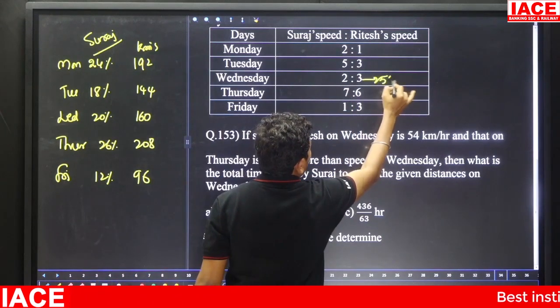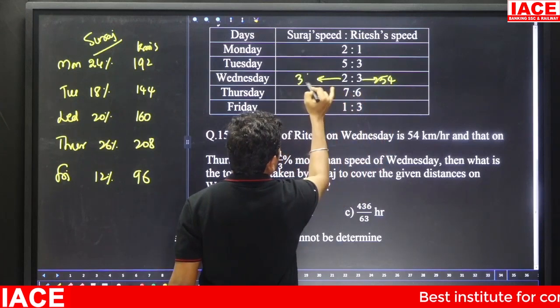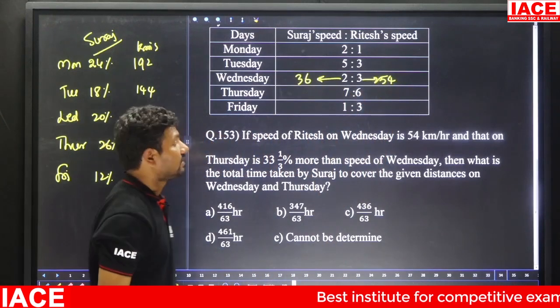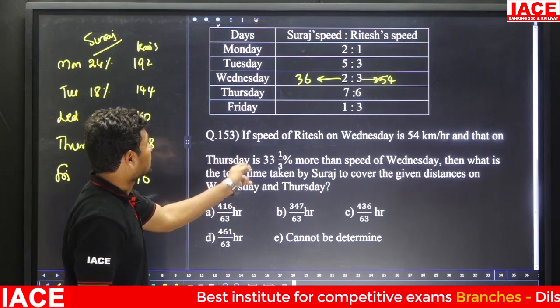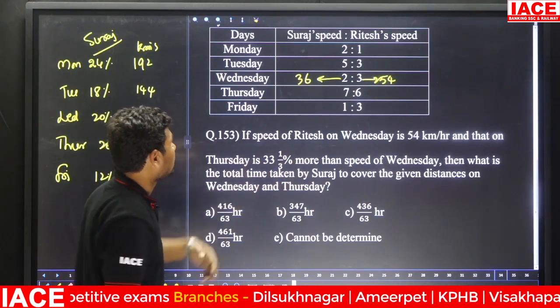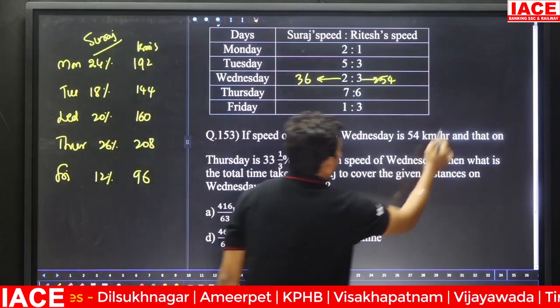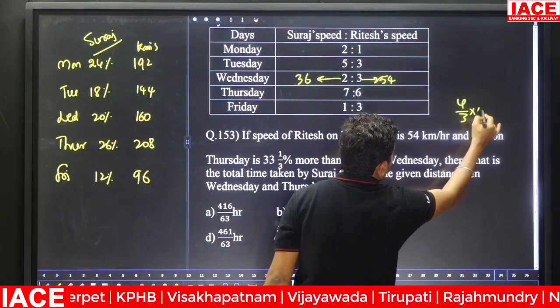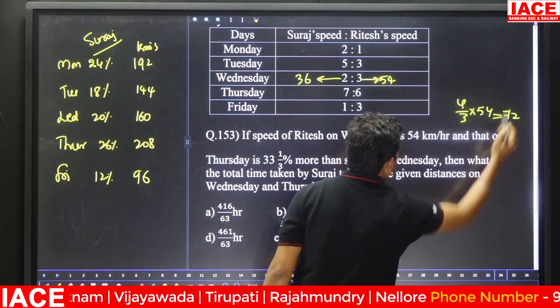3 parts is equal to 54 kmph, 2 parts is equal to how many kmph? 36. 18 2s are 36, 18 3s are 54. Next, Thursday's speed is 33 1/3% more than the speed on Wednesday. 33 1/3% more means 4/3. 4/3 into 54 is equal to 72 kmph.